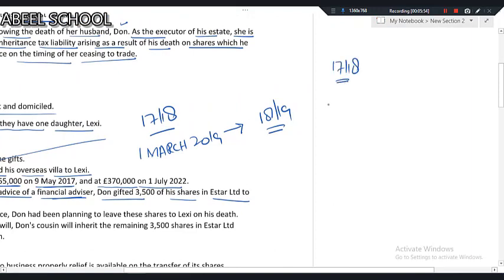So obviously annual exemption of 3,000 of 1718 is consumed by the villa. Then 1617 annual exemption is consumed by the villa.